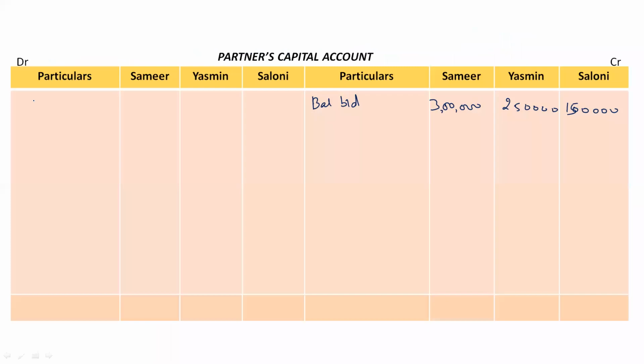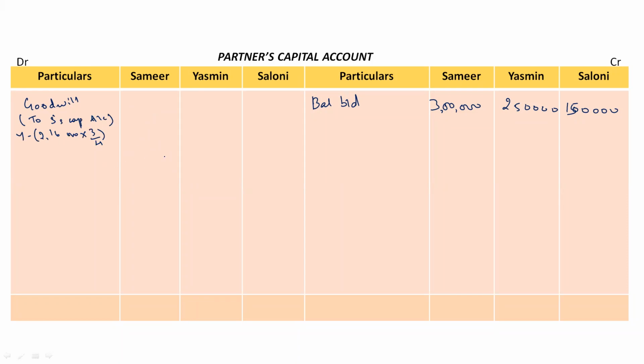So on the debit side, mention as goodwill to Samir's capital account. Now 2,16,000 rupees is the share of Samir's goodwill. So how much should Yasmin contribute? 2,16,000 into 3 by 4. Gaining ratio is 3:1, right?